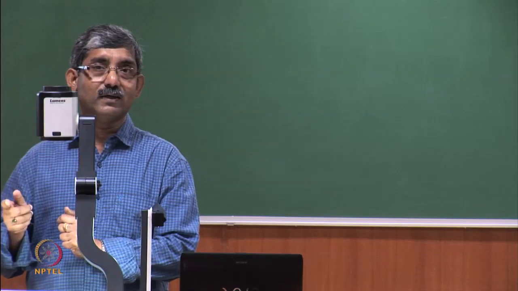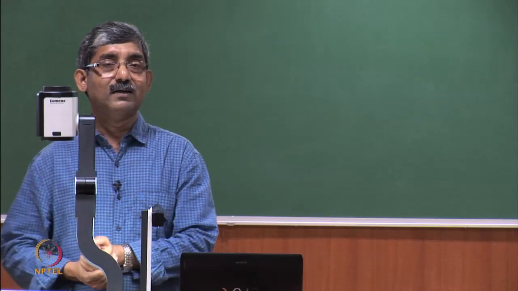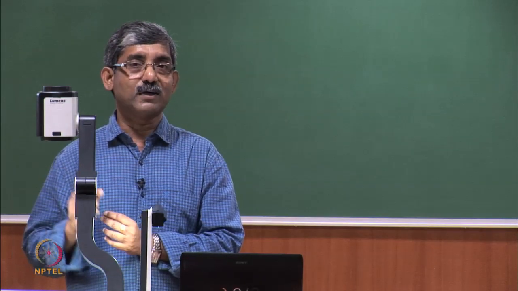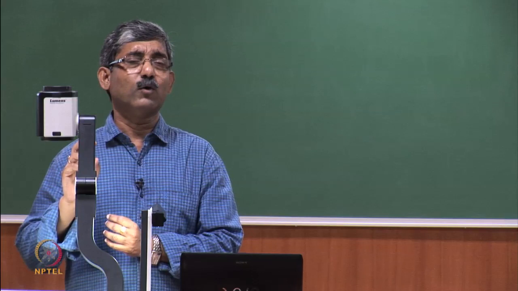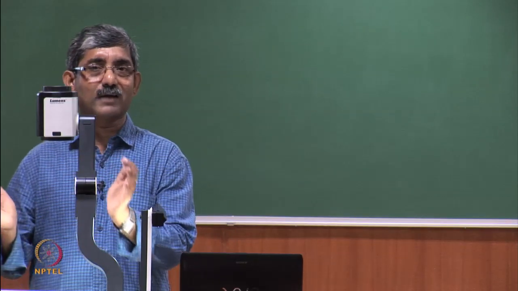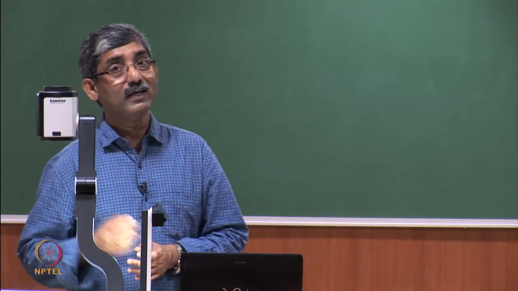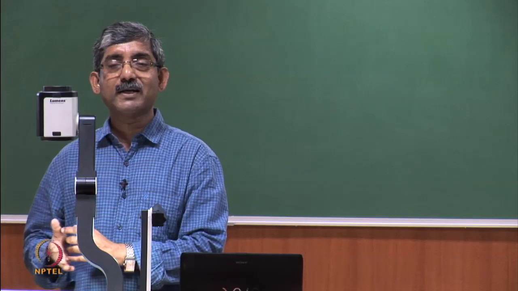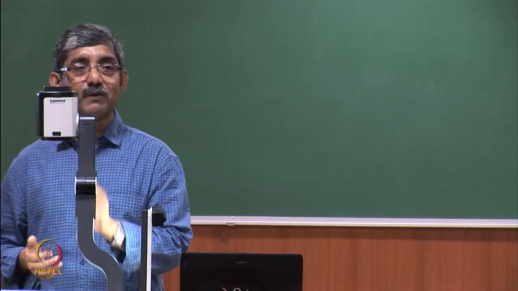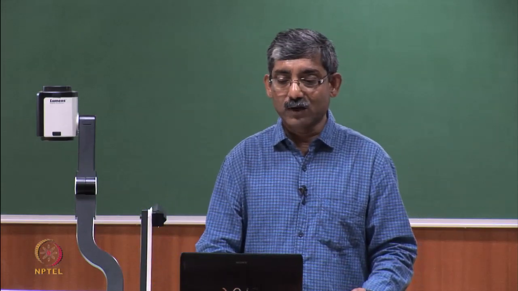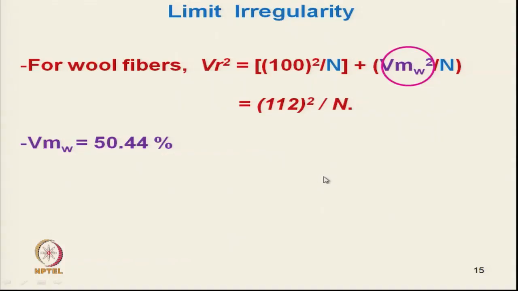We will see in next slides, the diameter variability can also be measured for wool, and it comes out to be around 25%. So, one can remember that around 25% is the diameter variation of wool, I am talking about the individual wool fiber, and the mass variation of wool is around 50%. So, from that assumption this value comes. So, one can directly use this formula.